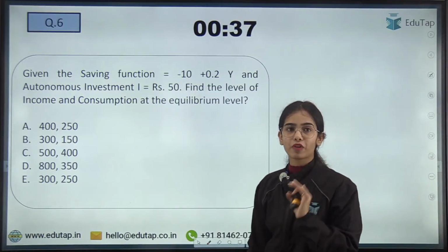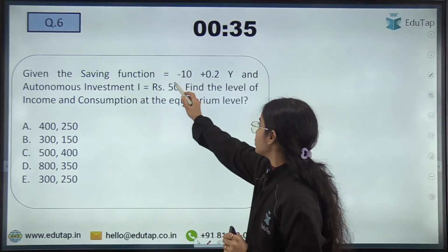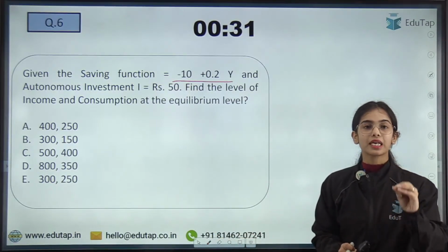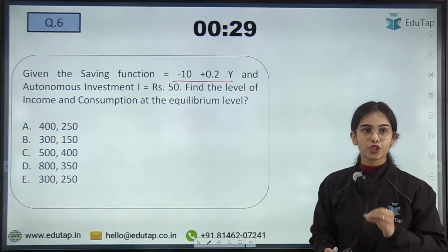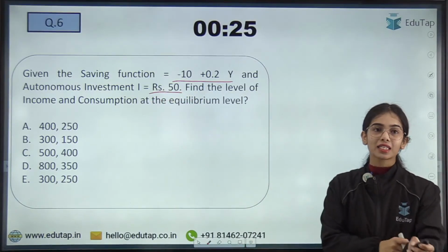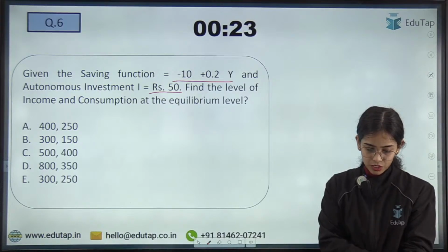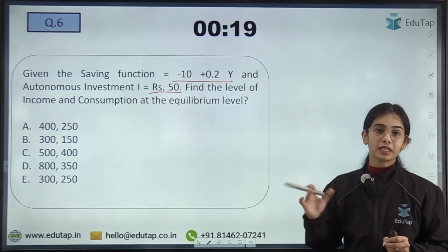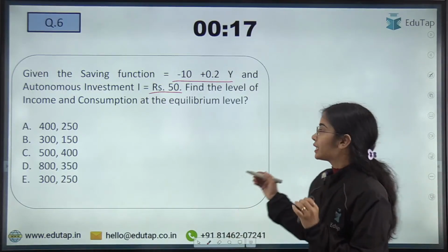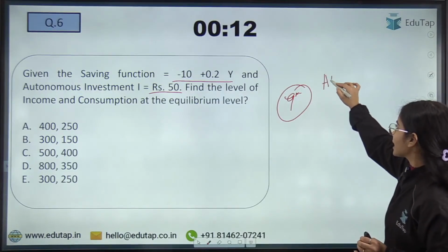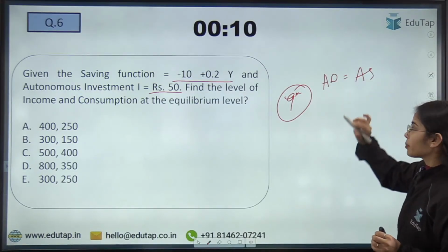So the saving function has been given to you, that is this, and autonomous investment, that is the investment under the Keynesian theory, is this. So find the level of income and consumption at the equilibrium level. First of all, the equilibrium, as per Keynes, is where the aggregate demand is equal to aggregate supply.